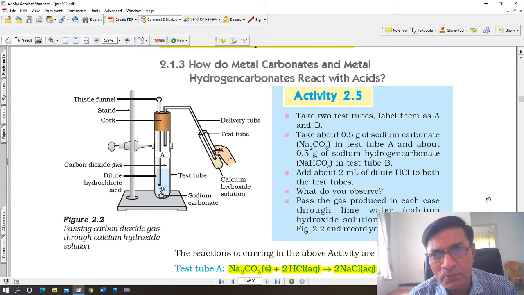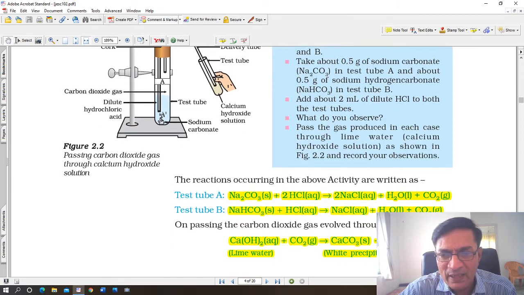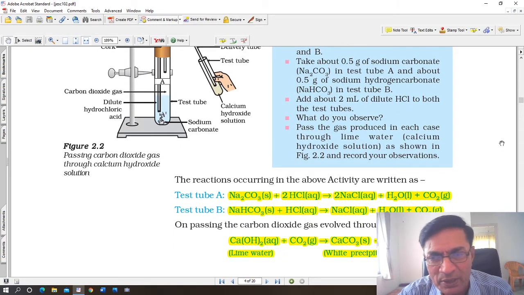The gas obtained through the delivery tube is passed through a calcium hydroxide solution or lime water. Pass the gas produced in each through lime water. What is lime water? It's a solution of calcium hydroxide, as shown in figure 2.2, and record your observations. Now if you see carefully here, the reaction is shown there. The reaction occurring in the above activities, that is in test tubes A and B.